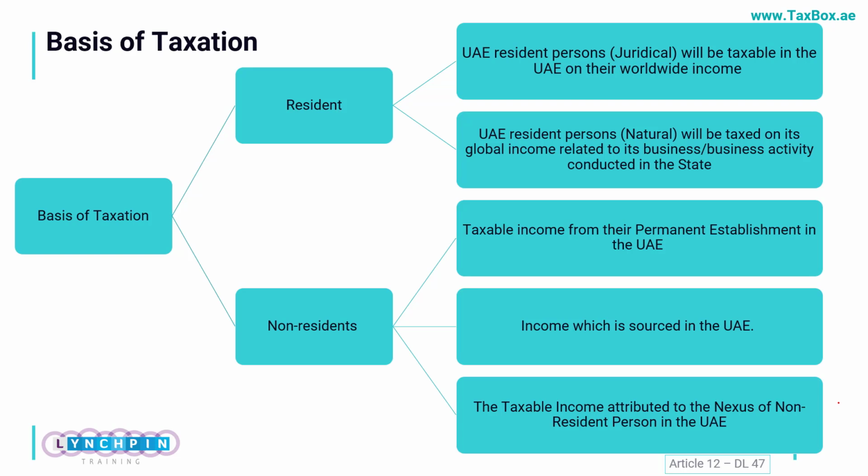Let's now continue our session with the ACEs for the taxation. In this area, we just had a discussion in our previous section that a taxpayer can be divided into resident or non-resident. If somebody is a resident, then it is important to understand that with the resident we have two types now. One would be juridical, which means a legal entity, and the other one would be natural person, which means individual.